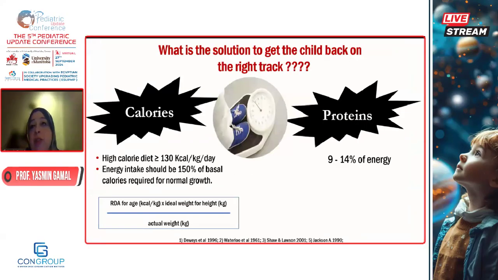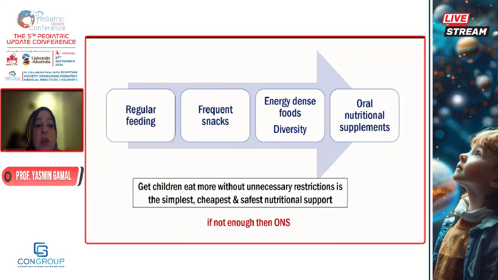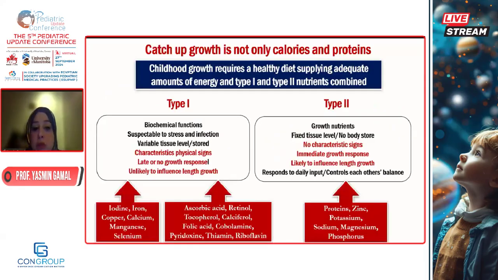When you are calculating the calories according to the needs, and calculating the catch-up calories they need, if the child is faltering in weight, please make sure that the proteins comprise around 15% of the total calories. So it's not just calories, it's calories and proteins. And if you fail to put together a nutrition plan with these percentages, give the child oral nutritional supplements that are complete regarding the ratio of protein to calorie. So we can do the plan with regular feeding, frequent snacks, energy-dense food diversity. If not enough, provide oral nutritional supplement for the child.